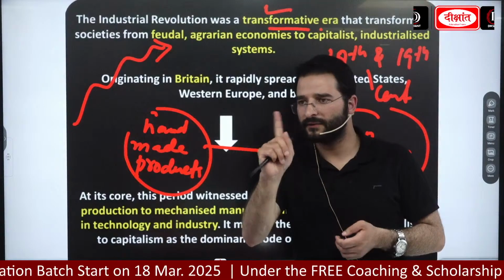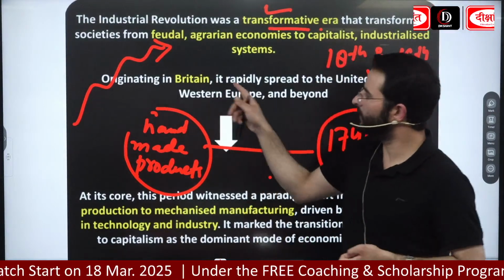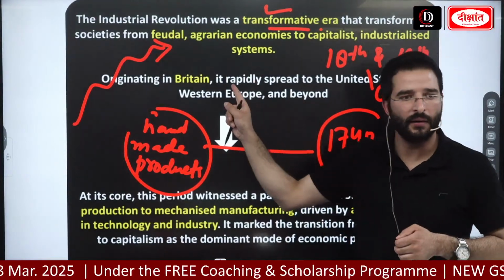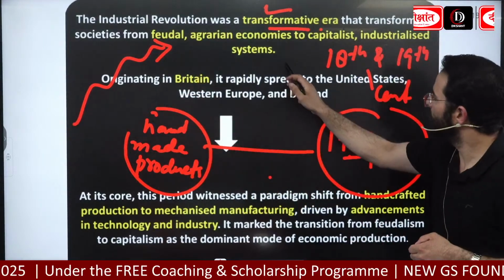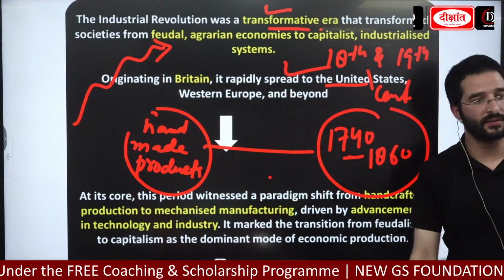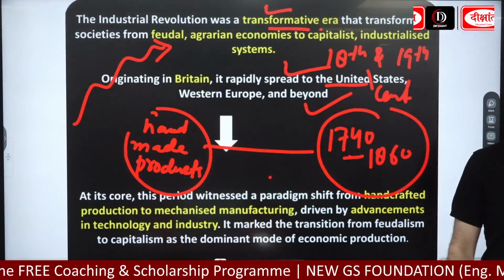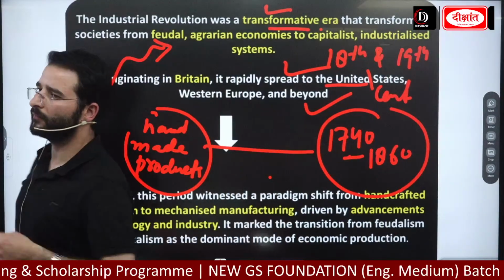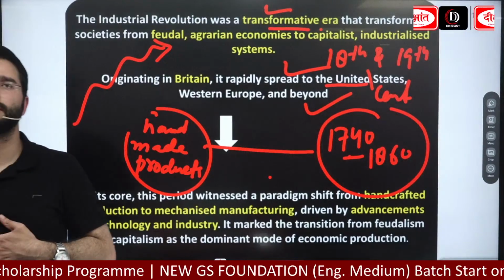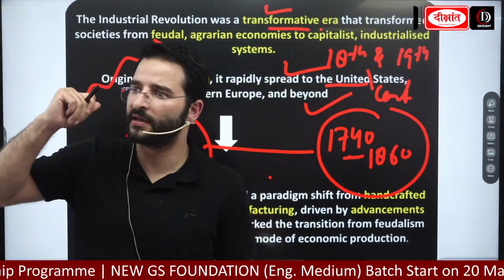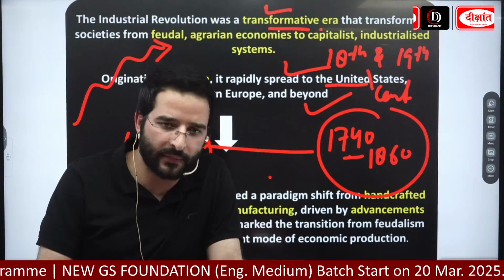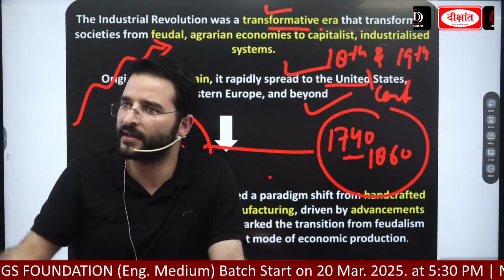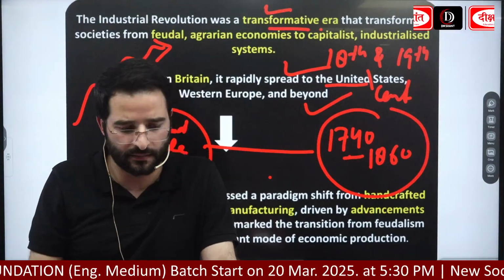Apart from that, one more thing that you need to remember when we are looking at the industrial revolution, it originated in Britain. Origin क्या था? Britain. And over the period of time, it rapidly spread to the United States, to the Western Europe, as well as other parts of the world. ये point भी लिखो. It originated in Britain. So सबसे पहले कहाँ पे इसका origin हमें देखने को मिल रहा है guys? It was the Britain. Okay. And then फिर कहाँ पे spread हुआ? यूरोप या फिर यूनाइटेड स्टेट्स ऑफ अमेरिका या फिर अदर पार्ट्स ऑफ द वर्ल्ड.